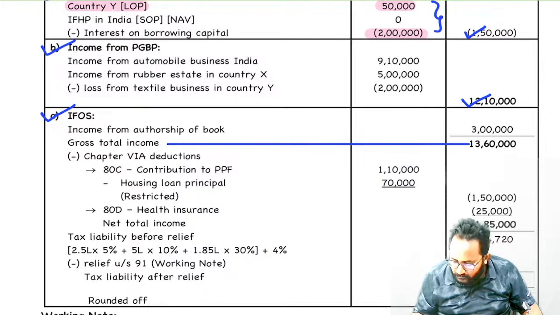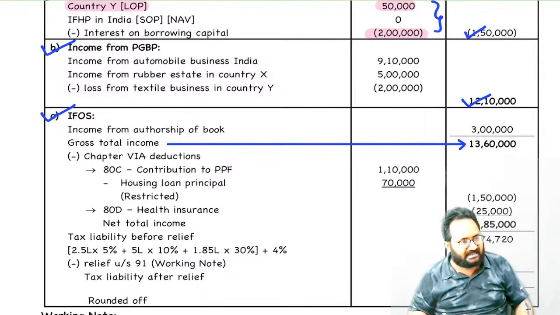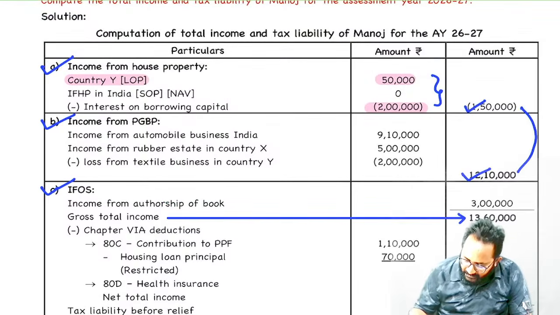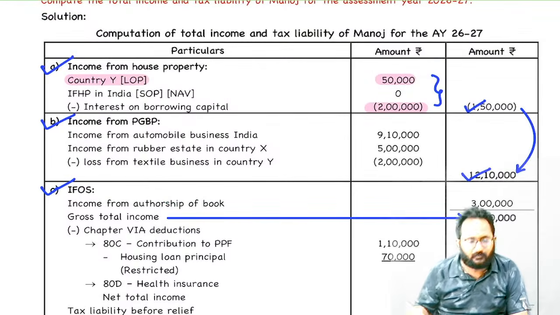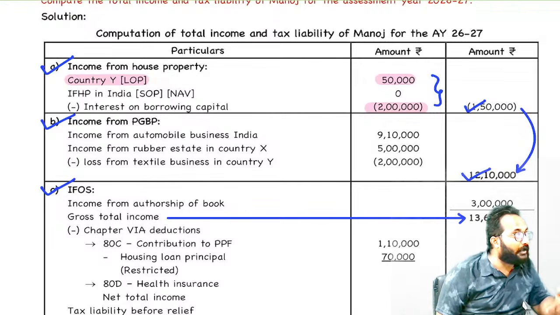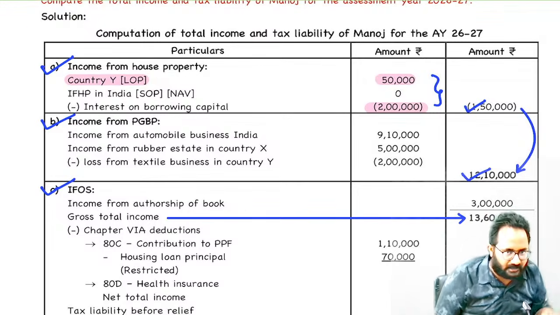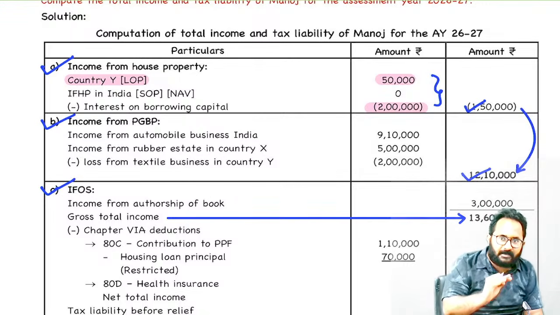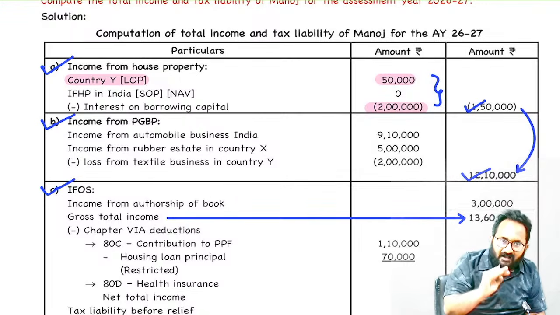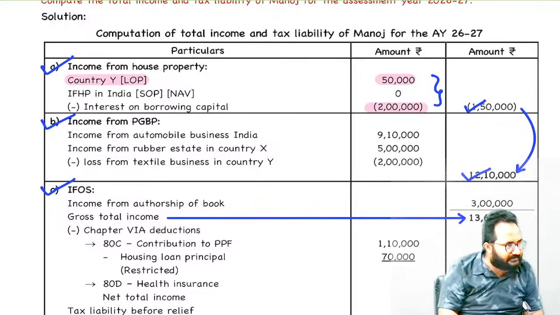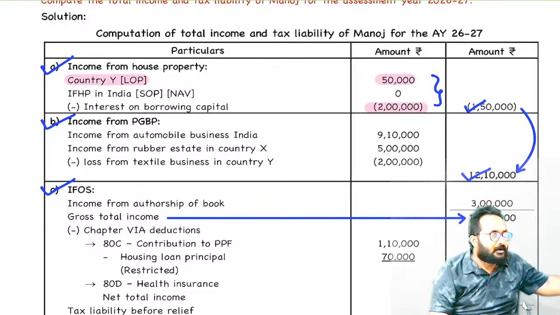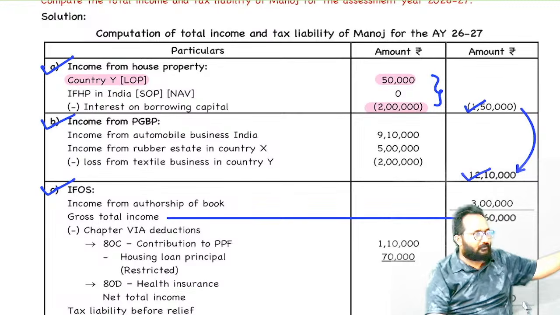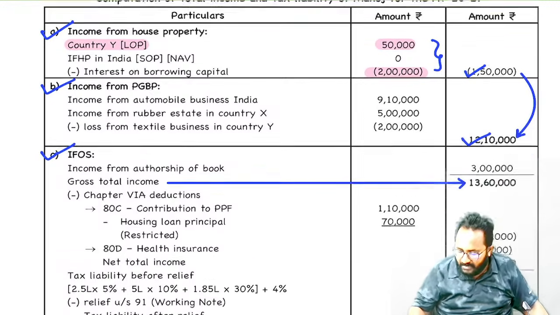The house property loss, if anything is there, can I set off with the other heads? Yes, and what is the maximum we can set off? 2 lakh. If the assessee is following 115BAC, we can't do set off. Remember, if the assessee is following 115BAC, house property loss we can't set off with the other heads. Here the assessee is following which regime? Normal. So that's why you can set off maximum 2 lakh. Here 1,50,000 only. Please do the set off.